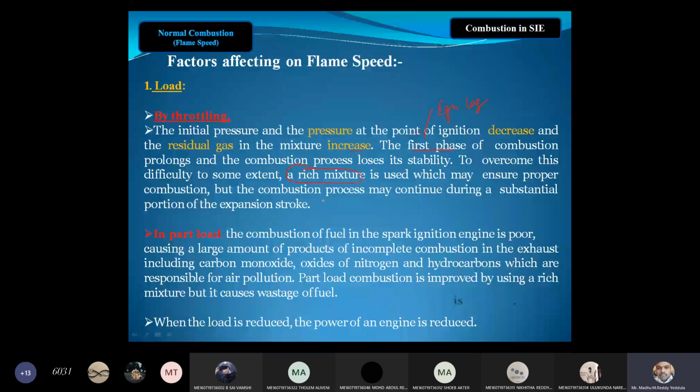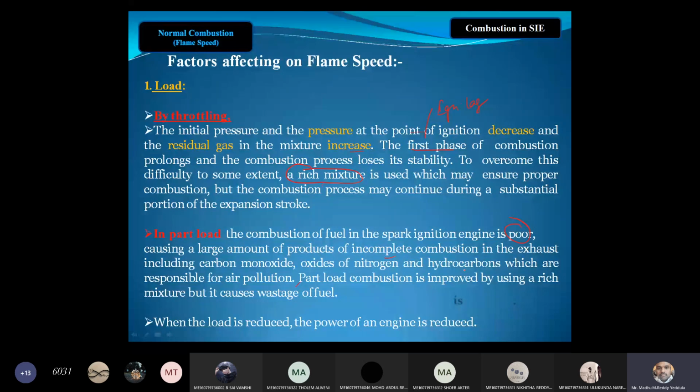Whereas in part load condition, the combustion of the fuel in an SI engine is poor, causing a large amount of products of incomplete combustion in the exhaust, including carbon monoxide, oxides of nitrogen, and hydrocarbons, which are responsible for air pollution. The part load combustion is improved by using a rich mixture, but if you use a rich mixture, what will happen? It causes the wastage of the fuel.